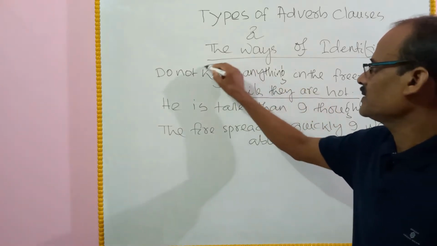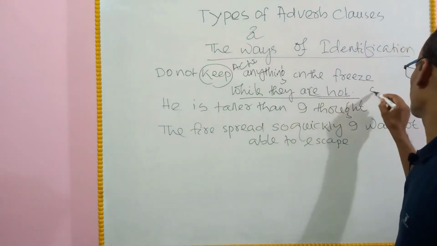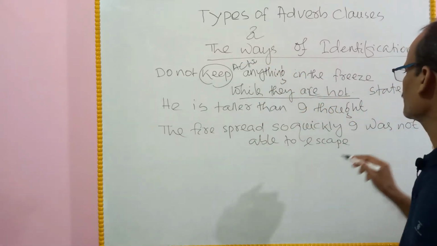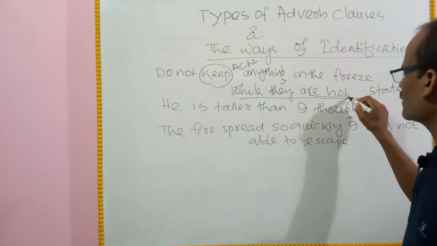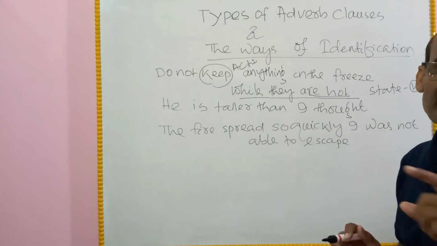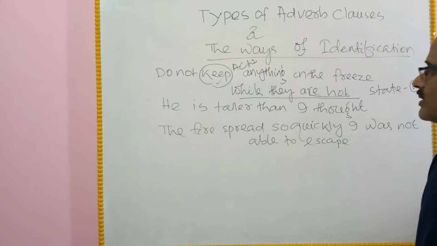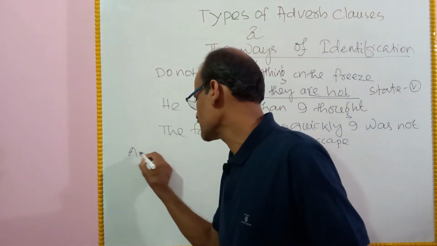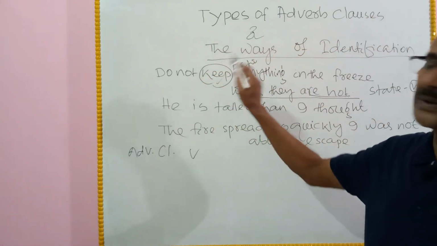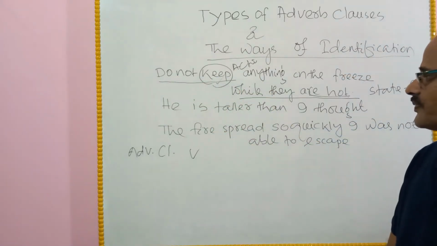Keeping in the fridge is an action, and a hot state of a thing is a stative verb. So, the stative verb modifies the meaning of not to keep. So, in the first sentence, the adverb clause modifies the meaning of a verb in the main clause. Here the main clause is an imperative sentence.